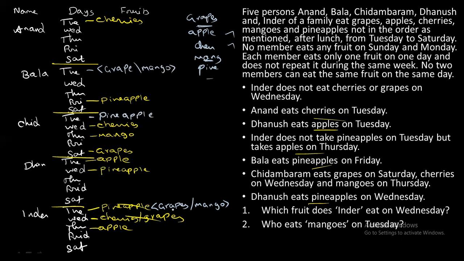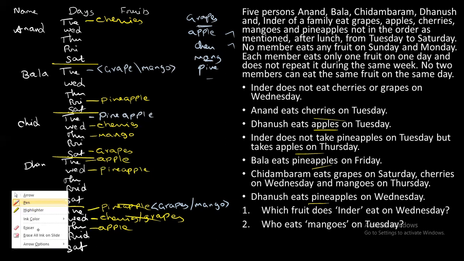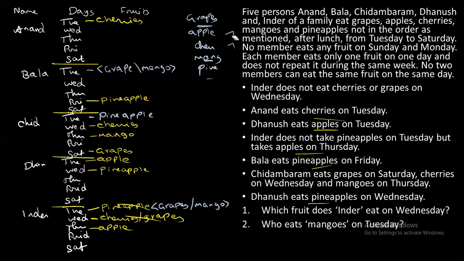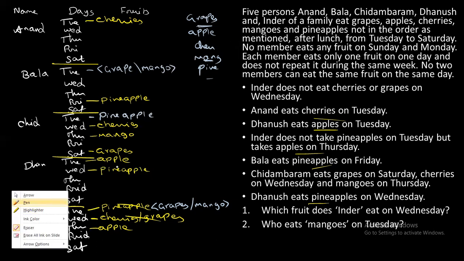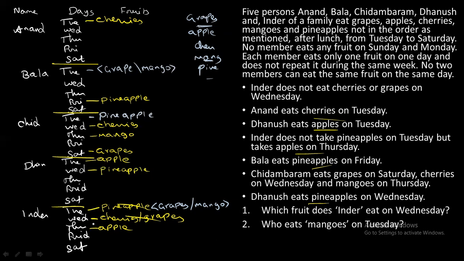So we haven't fitted. Next, we erase this. Now Tuesday is over. Next, go for Wednesday. Okay, on Wednesday, already Chidambaram eats cherries and Dhanush eats pineapple. So you are left with grapes, apple, and mango. Okay, let's start with Inder now. So Inder will not eat cherries or grapes on Wednesday, right? So you cannot fix cherries or grapes.